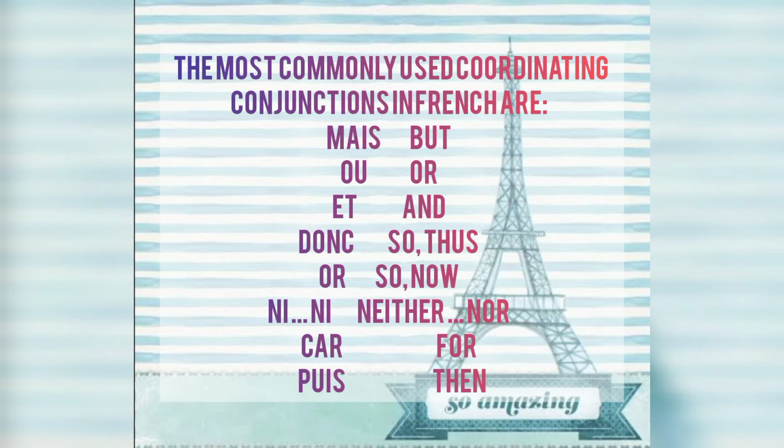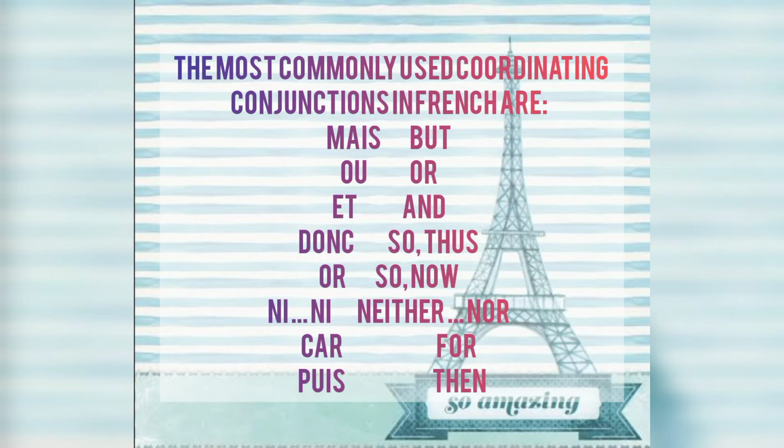Poor and contented have opposite meanings. Then we have ou, which means or, also separating, for example, "will you eat tea or coffee?" Or in French is known as ou. Then there is and, which is the most used, that is et.